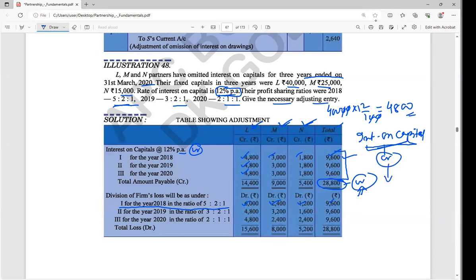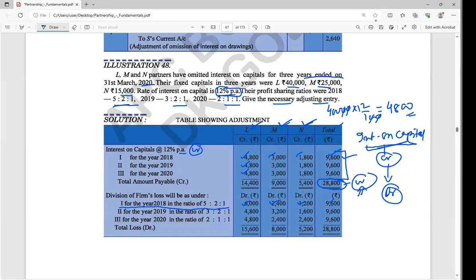But in the same manner, if it is mistakenly or wrongly given, and it is not written in the partnership deed, for example interest on capital we were not supposed to give but you have given, at that time you already credited. Now we are going to get that back from the capital, so we should do the debit. So if it is wrongly given, what we normally do, we will do the opposite. But if it is omitted, at that time we will do the same manner. That is the only thing I am telling.